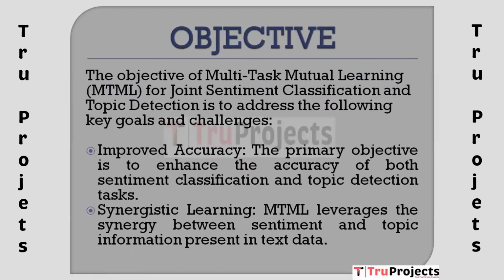So now coming to the objective part. The objective of this project in the realm of joint sentiment classification and topic detection is to effectively tackle a set of pivotal objectives and intricacies. So here first we have augmented precision. The foremost goal is to elevate the precision levels in both sentiment classification and topic detection, prioritizing an increase in their respective accuracy. Second, here we have synergetic knowledge utilization. MTML capitalizes on the collaborative and synergistic aspects inherent in sentiment and topic information embedded within textual data.